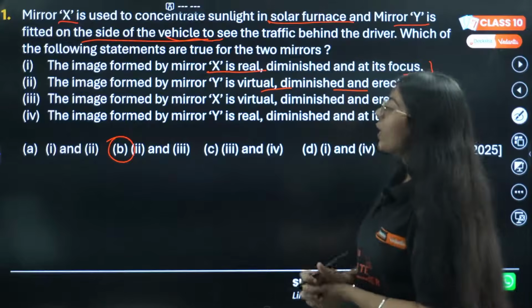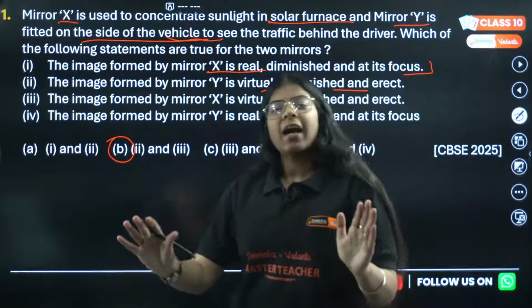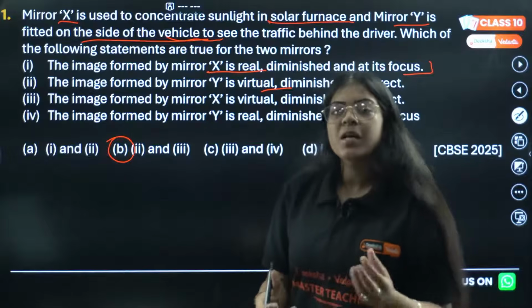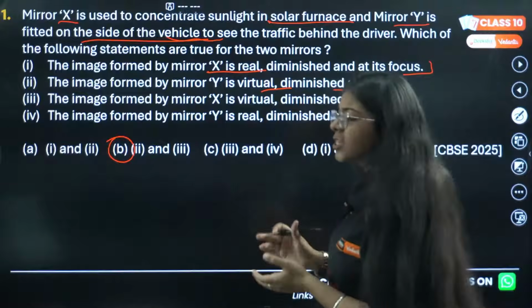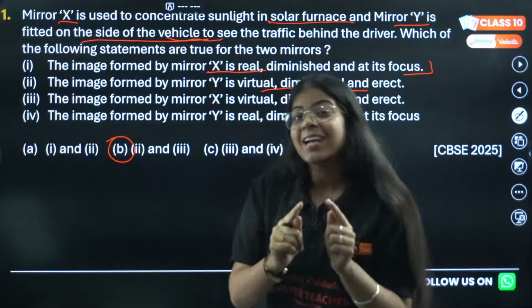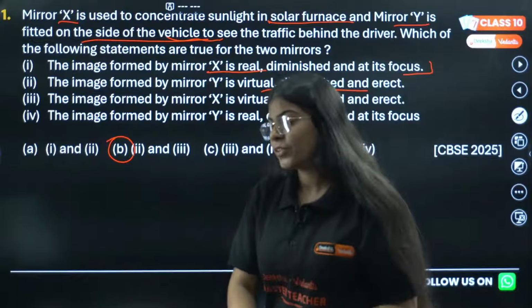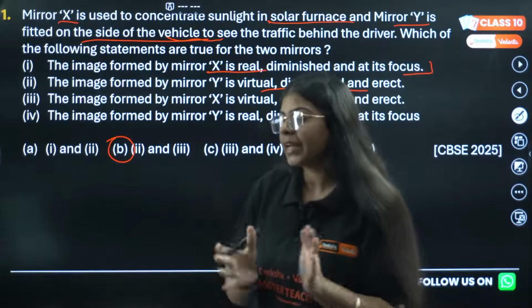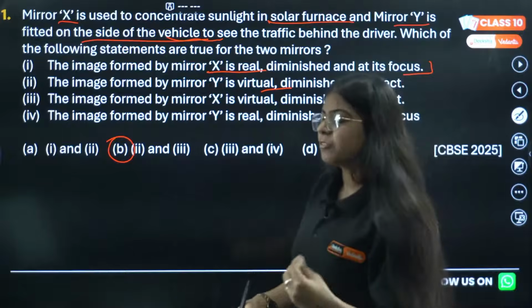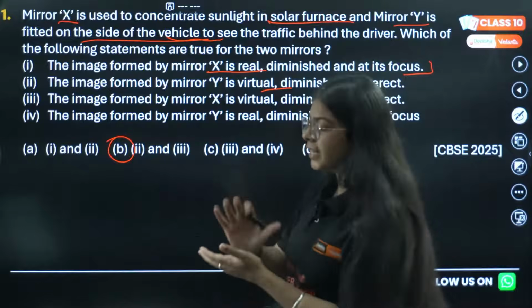Before even looking at the options in this scenario, let's see, because we know what kind of mirrors we use. Rohit says he didn't read the question properly. That's the kind of silly mistake I'm talking about, Rohit. Do not take it personally, but just read the questions very carefully and completely. Let's read it very carefully.